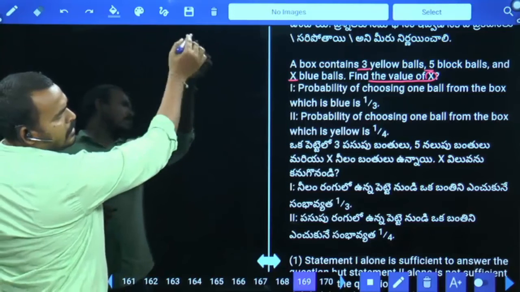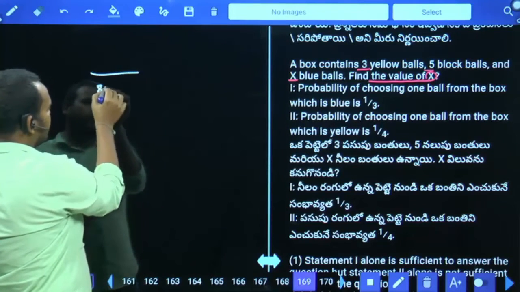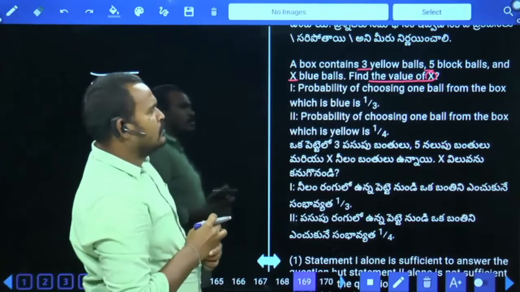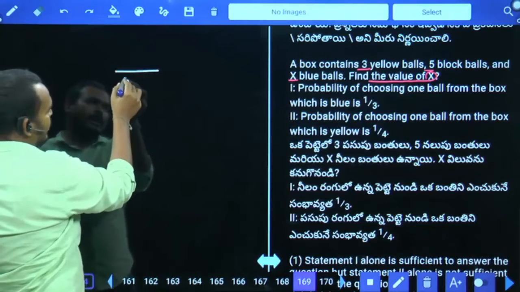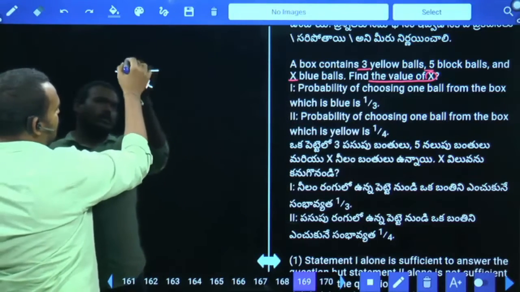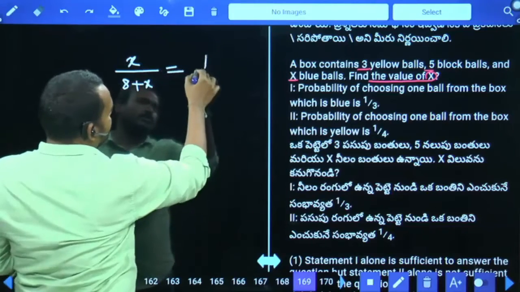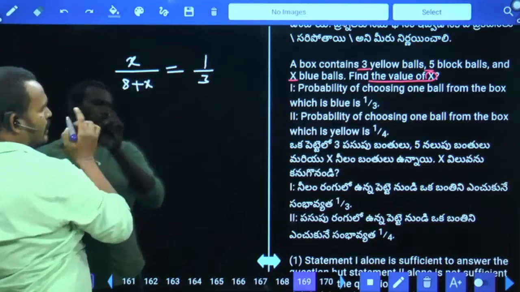Actually it is 3 plus 5, 8. 8 plus X. How many balls are there when choosing one ball? 8 plus X. Blue balls are X. X by 8 plus X is equal to what is the probability? 1/3. Solving, we get the X value. It is 1 alone is sufficient.